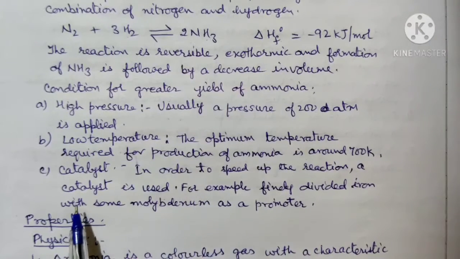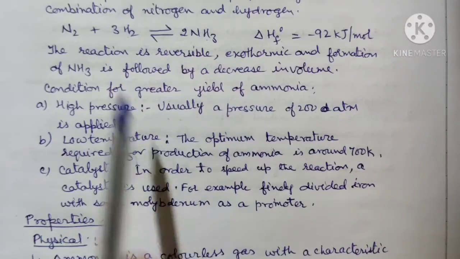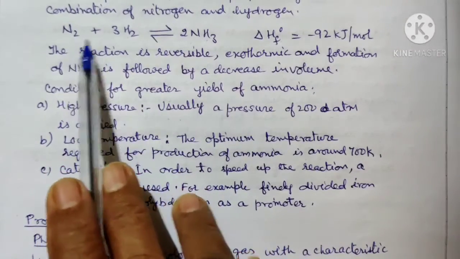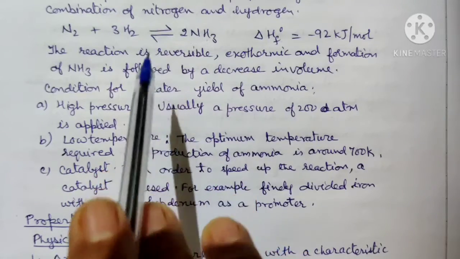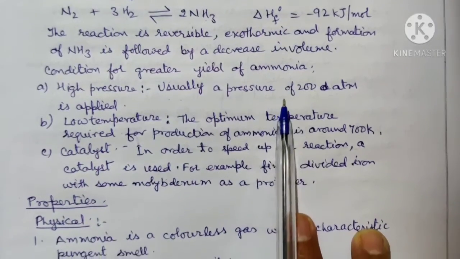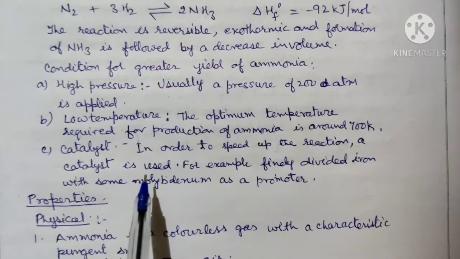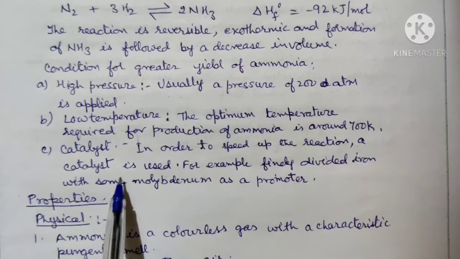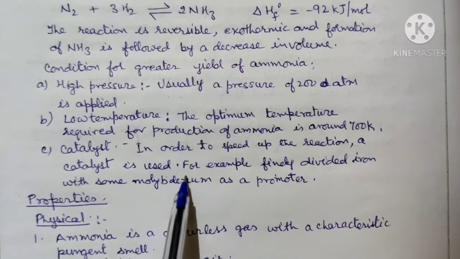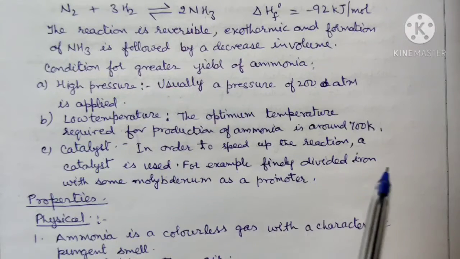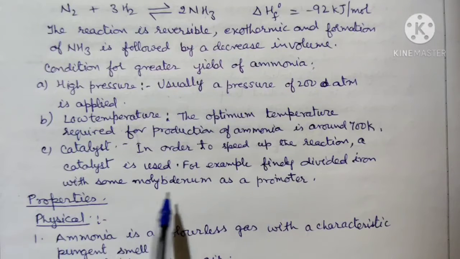Now the third: we use a catalyst because nitrogen is inactive in nature. Hydrogen also has a very high bond dissociation energy. That's why, to increase the rate of reaction, we use a catalyst. For example, finely divided iron with some molybdenum as a promoter.